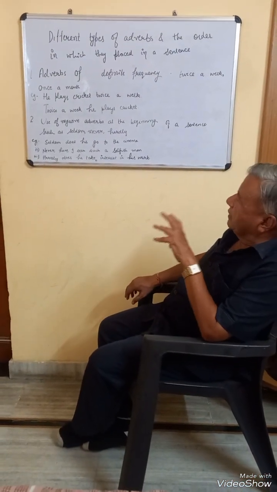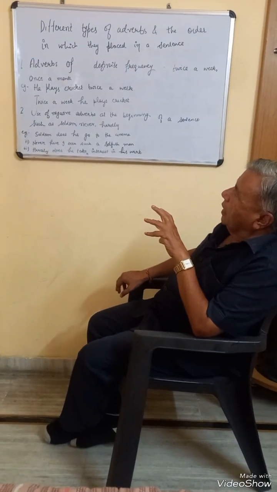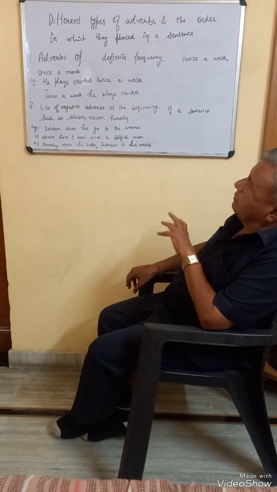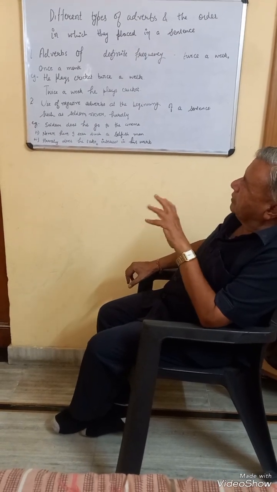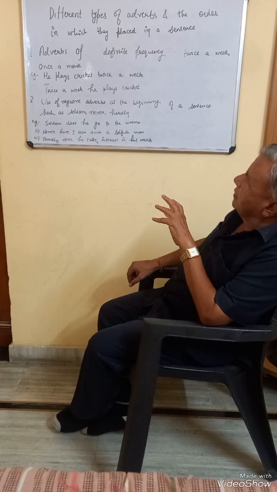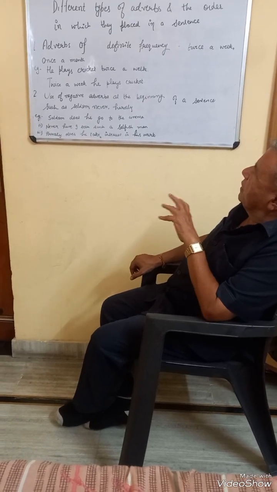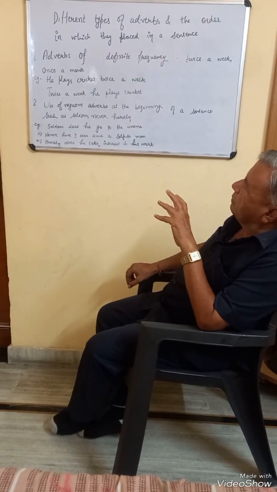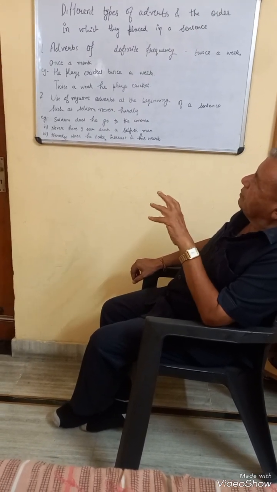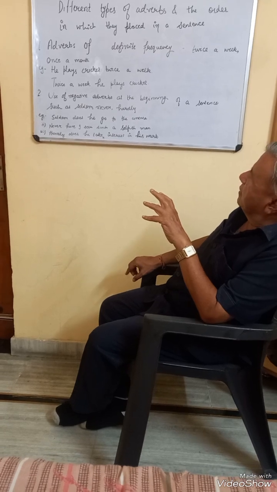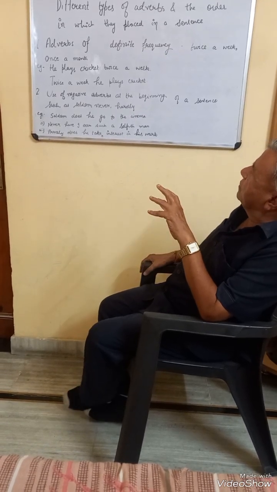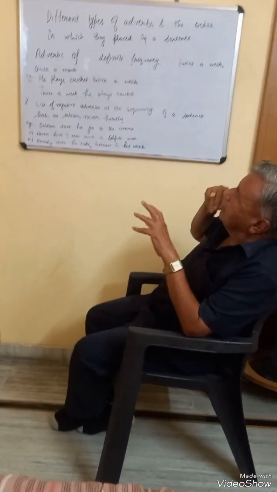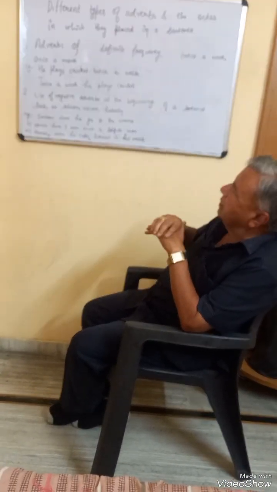Adverbs of definite frequency are either placed at the beginning of a sentence or at the end of a sentence. They are not placed in the mid position. As in the example 1, twice a week he plays cricket. Here we have placed the adverb of definite frequency at the beginning of a sentence. And we can change this sentence by placing the adverb at the end of the sentence. He plays cricket twice a week.